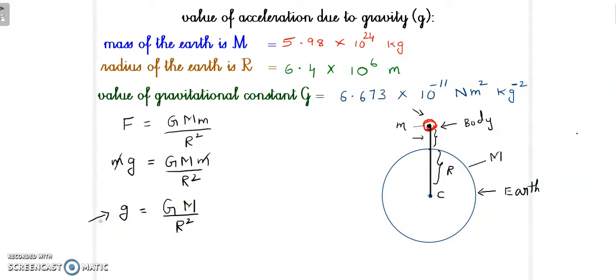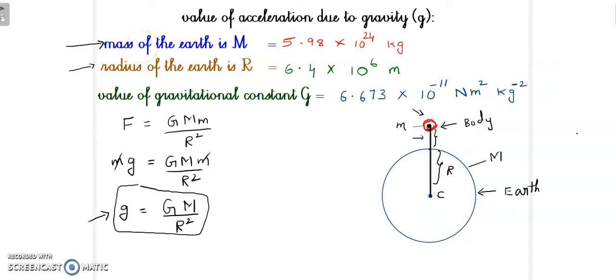And in the beginning I have already written the values of G, M and R. Just have a look at these values. In the first line I have written the mass of the Earth capital M is given by 5.98 into 10 power 24 kg, and the radius of the Earth capital R is given by 6.4 into 10 power 6 meters, and the value of gravitational constant capital G is 6.673 into 10 power minus 11 Newton meter square per kg square. Okay, so if you know this formula g equal to GM upon R square, you can find the value of g. Now I will show you how to get the value here.